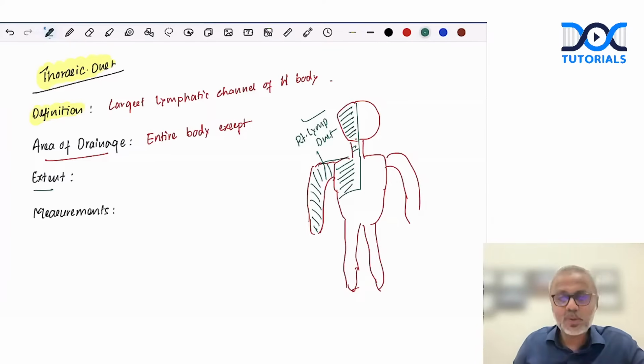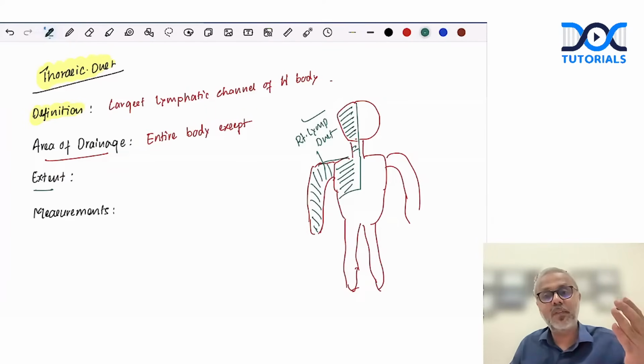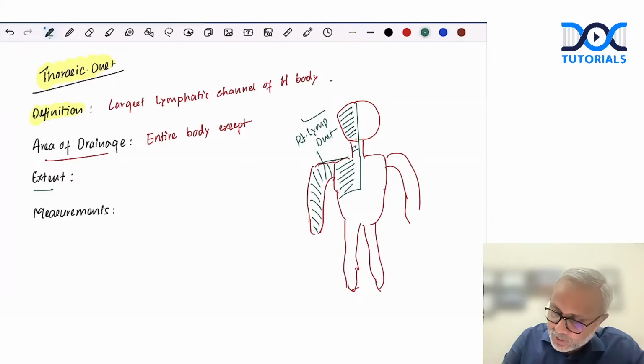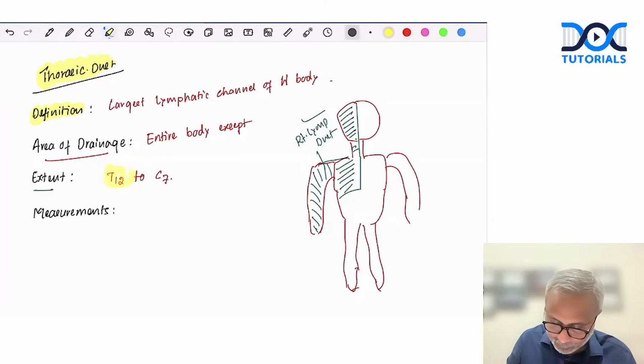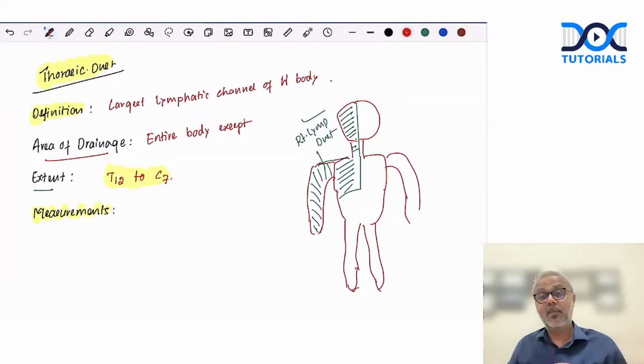Then what about the extent? From where to where does this thoracic duct extend? Remember, the extent of the thoracic duct is from the T12 vertebra to the C7 vertebra. This is again very important, right? This is the complete extent of the thoracic duct. Done. What about the measurements? Again, this is one question that we often get in viva.